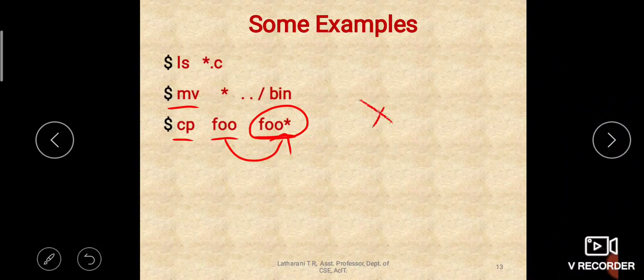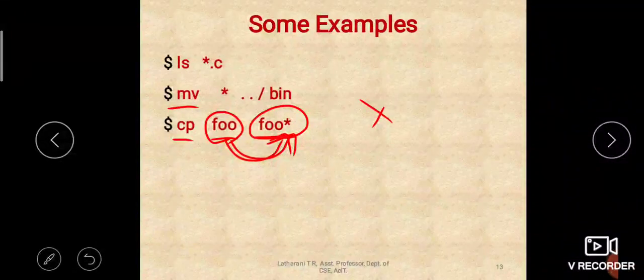But that is wrong. What it is doing here is the content of the file foo is copied to another file called foo*. The name of the file itself is foo*. In Unix you can use meta characters also as a part of a file name. Any character you can use for a file name, so star can also be a part of a file name. foo* itself is a file name, so wildcard matching is not applicable here.